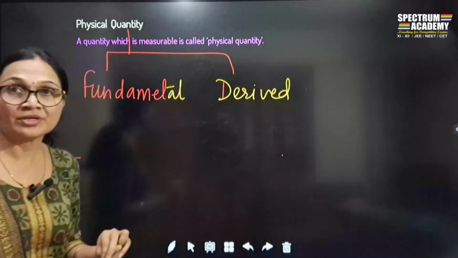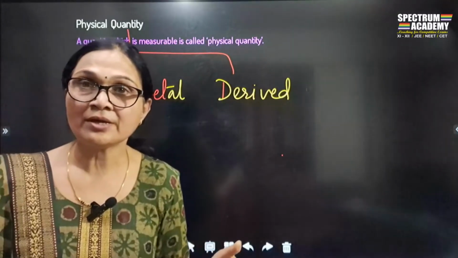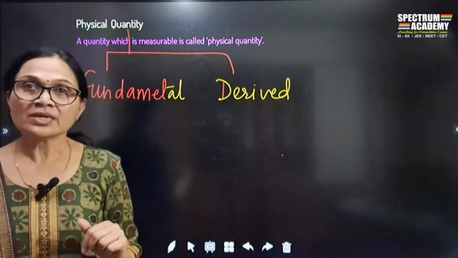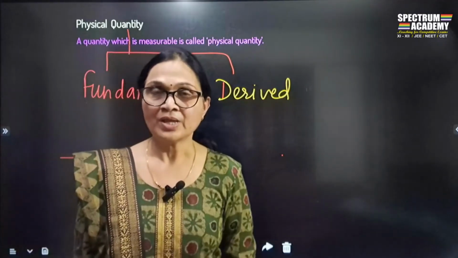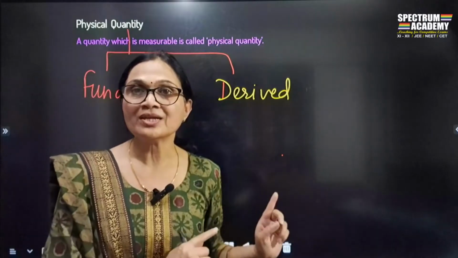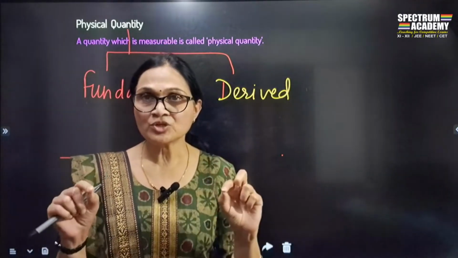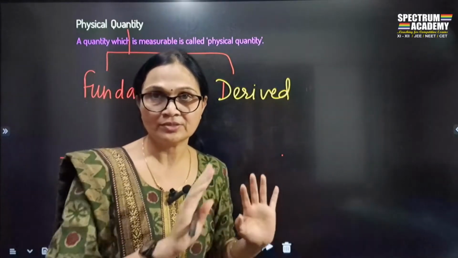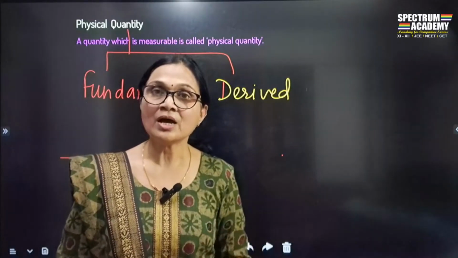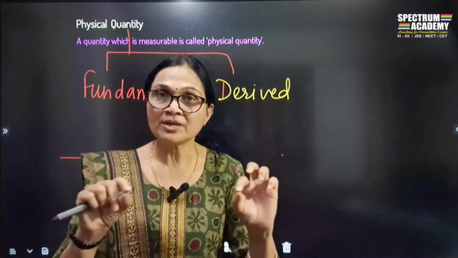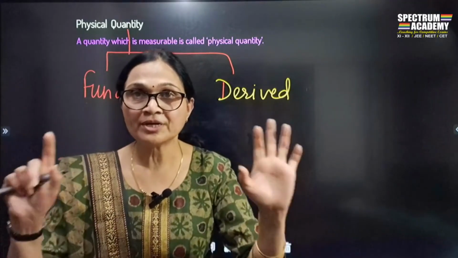derived physical quantity. Now what is a fundamental quantity and what is a derived quantity? Let's try to understand. See, I give you again an example. I ask you to measure the length of a room. What will you do? You'll take the measuring tape and measure the length. Correct? I ask you to measure the breadth of a room. Again, you'll take a measuring tape and you'll measure the breadth of a room.